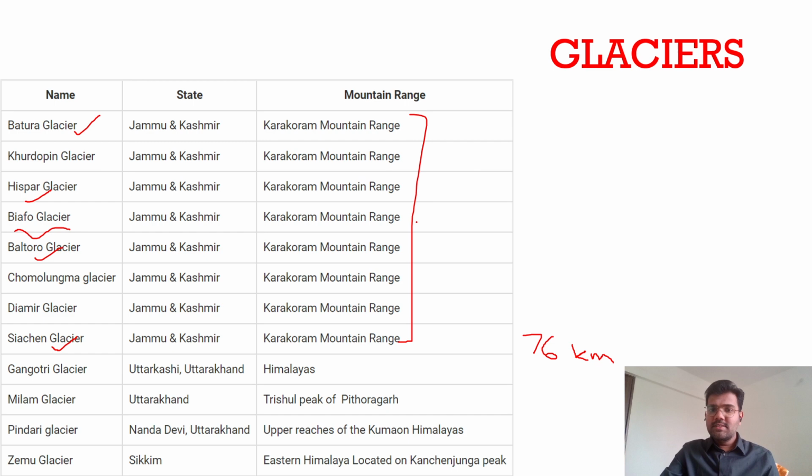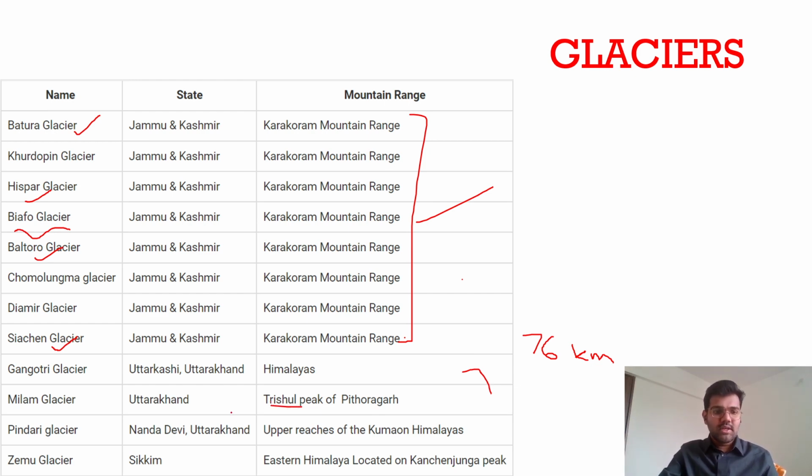And Karakoram is known as the third pole because outside the polar region, the Karakoram mountain range has the highest number of glaciers, and it is the most snow-clad mountain in the world. Almost 50% of the Karakoram mountain ranges are covered by snow. So the Karakoram mountain ranges are important. Then Gangotri, Milam. These glaciers are present in the Eastern Himalayas. We will talk about them in our next lecture. For now, just remember the glacier names, as they will only ask you about that.